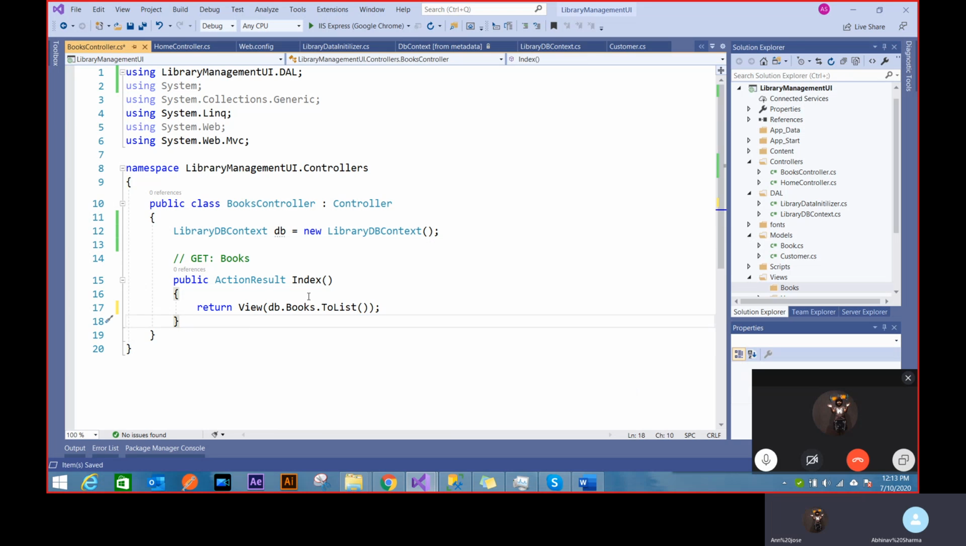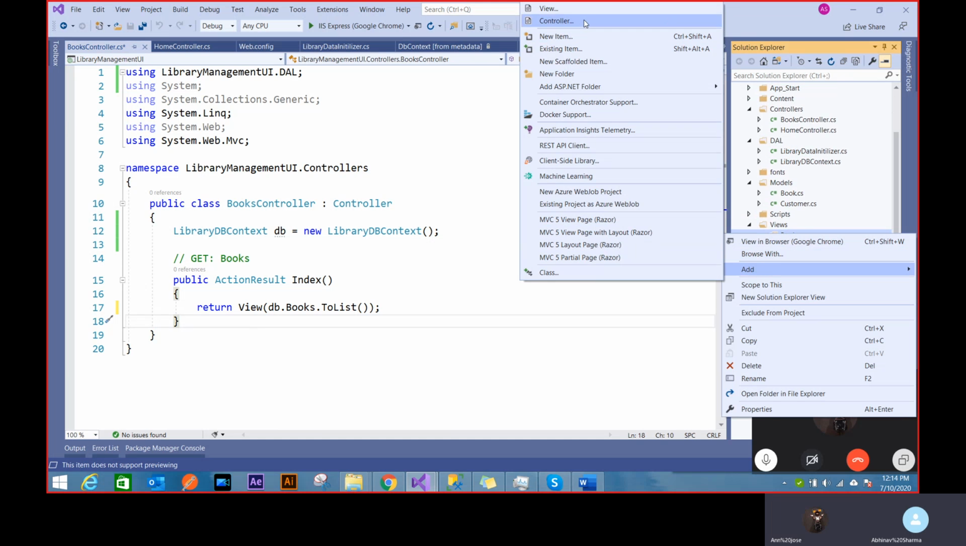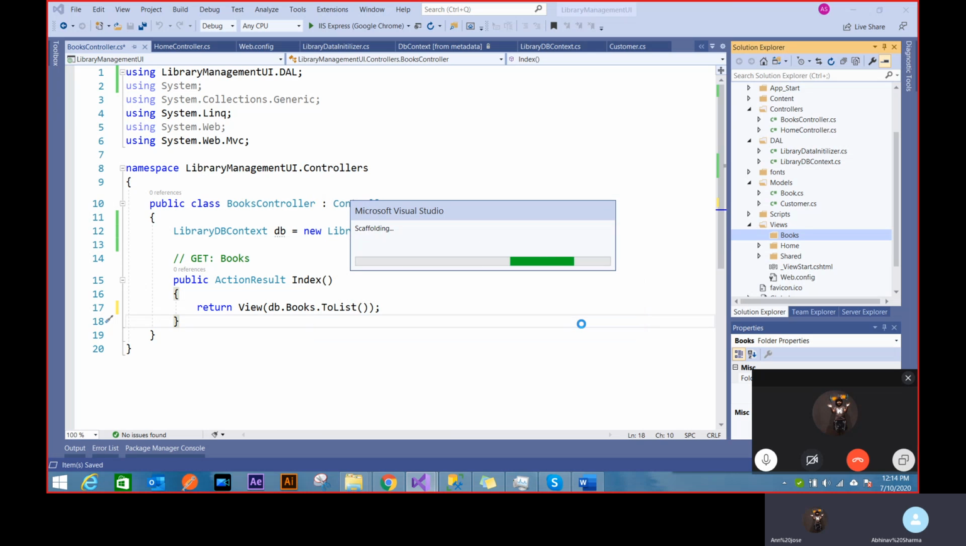Now, in order to make this work, I have to change my view because I'm passing something to my view. So in Books, let's add a new view. Index, that's the view name. And let's make it empty so that I can show you the syntax. I'm using the same layout page. I don't want to make it partial because I want to create a whole new page from the beginning. So let's add that.